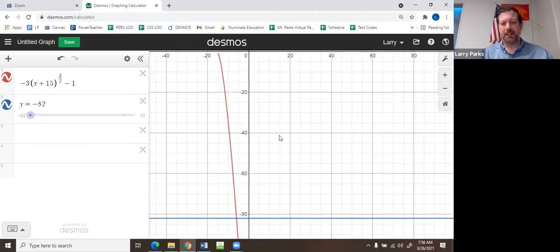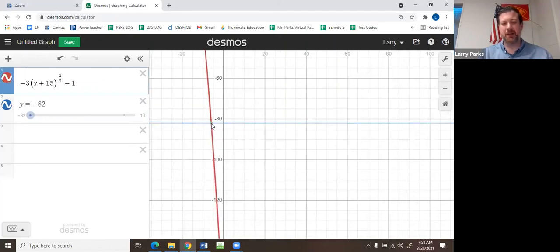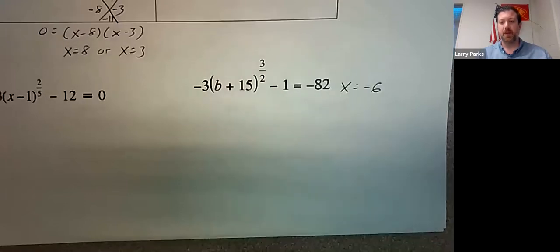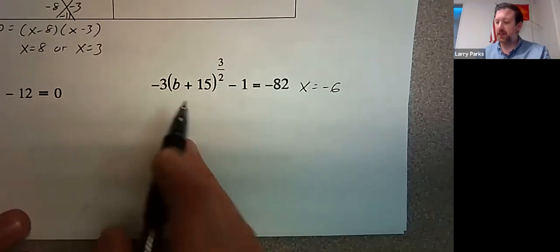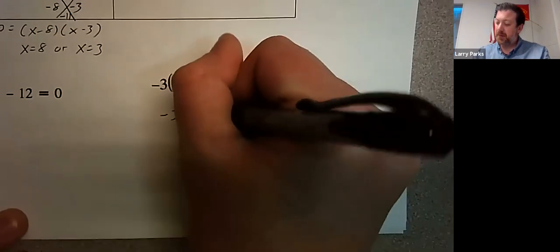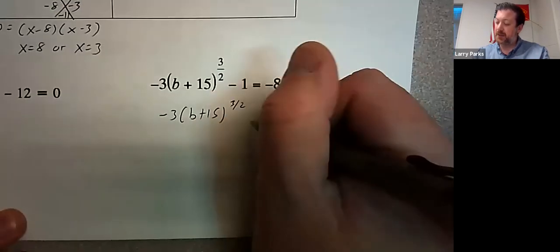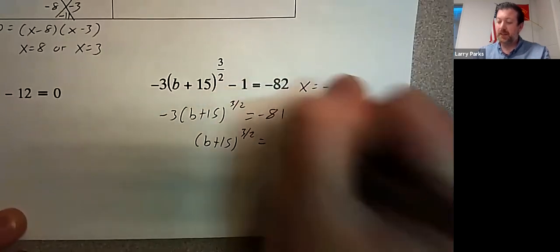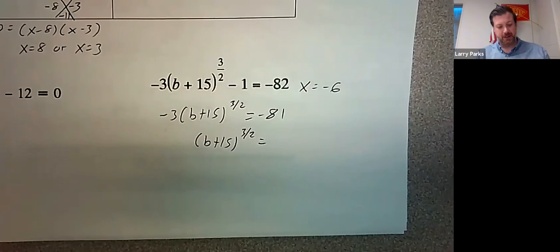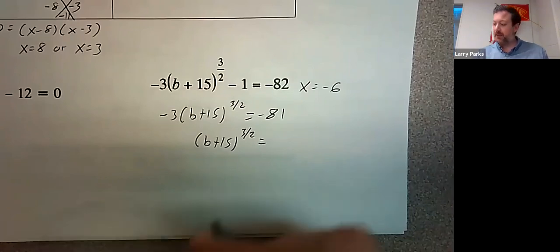And so I'm going to go way down here, and I see they intersect at one spot at negative 6. There's my solution, negative 6. X equals negative 6. If I were to solve this algebraically, I would get negative 6, which won't take long. That's negative 3 times b plus 15 to the 3/2, add 1 to both sides, that's negative 81. Divide both sides by negative 3. It's 27.